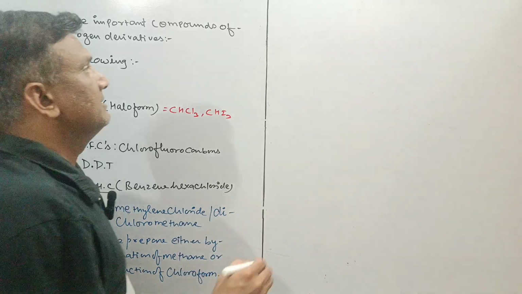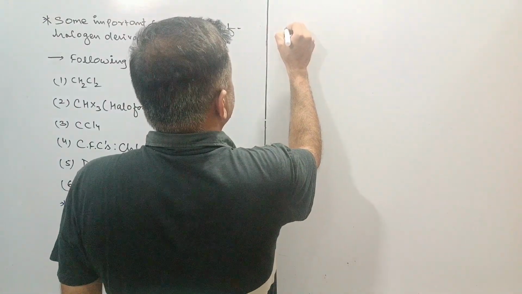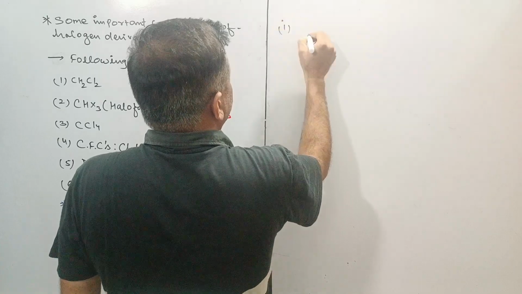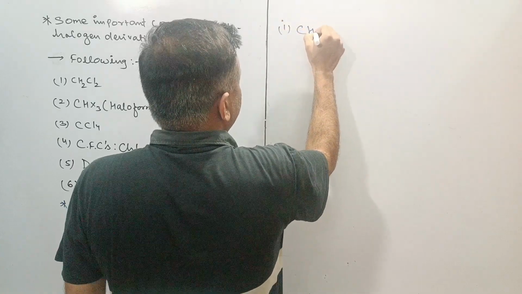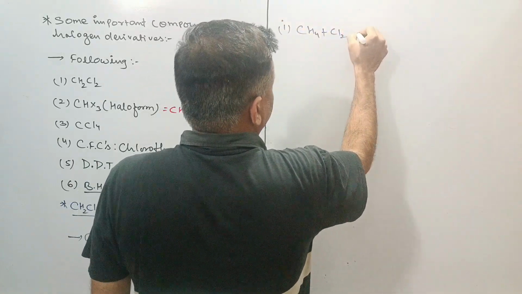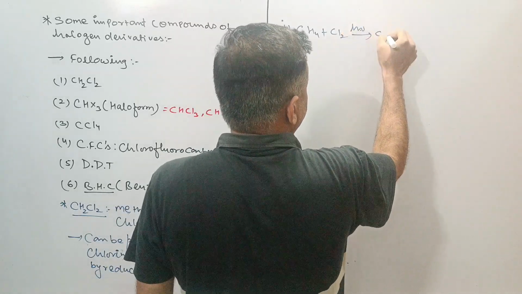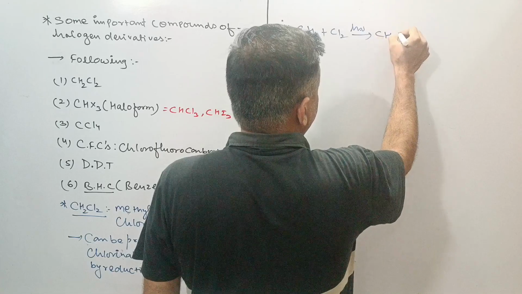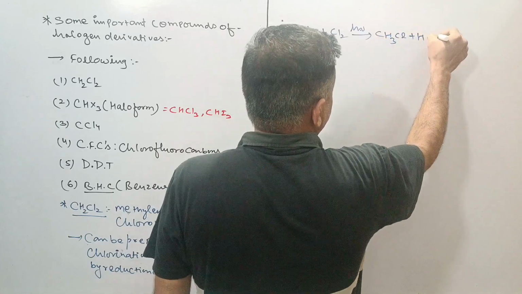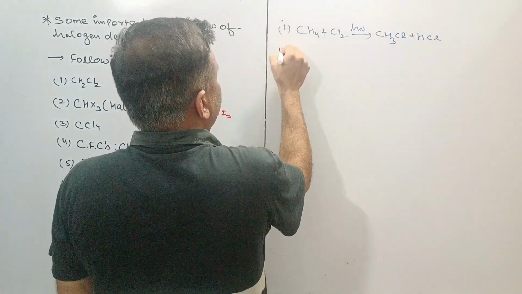How? Chlorination of methane, CH4: first of all, Cl2 is used in the presence of light (hν), and CH3Cl is formed along with HCl.